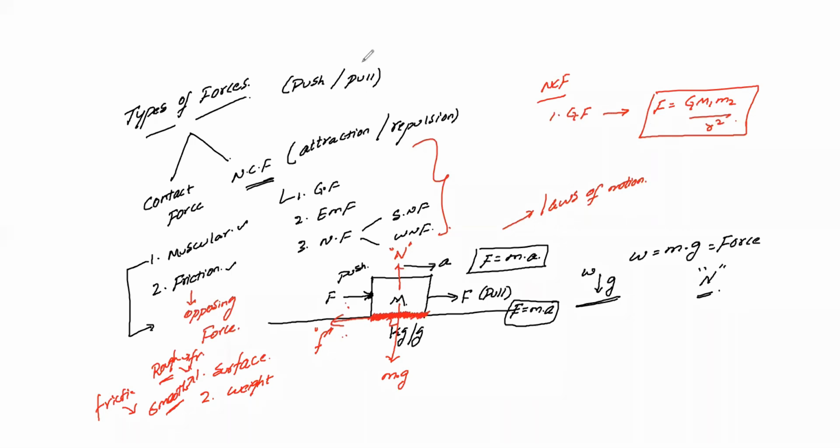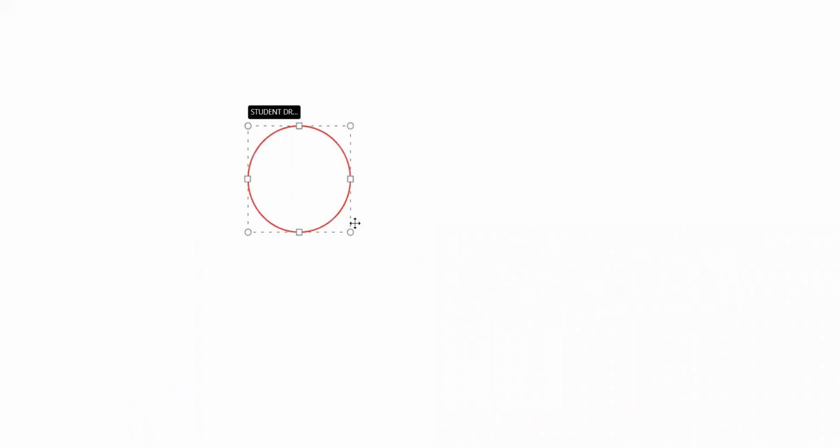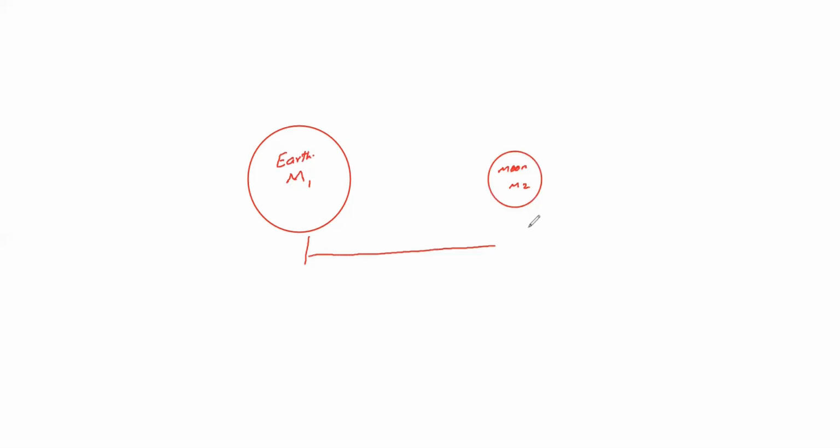I'm taking two objects, two masses. On gravitational force we have to specify with respect to mass. So there are two masses, two planets. I'm taking this mass m1 and assuming it is your Earth. Now I'll take one more satellite, like the moon. This is your moon and it has its own mass, m2. These two are separated by a small distance of r.